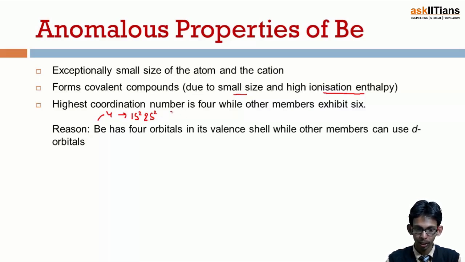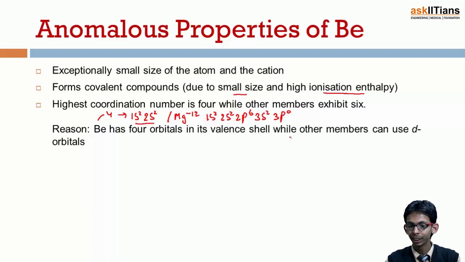If we talk about, let's say, magnesium with atomic number 12, the electronic configuration would be 1s2, 2s2, 2p6, 3s2, and it has 3p0. That's it. So that is the reason beryllium has 4 orbitals in its valence shell, while other members can use p orbitals also, and they can also use d orbitals.